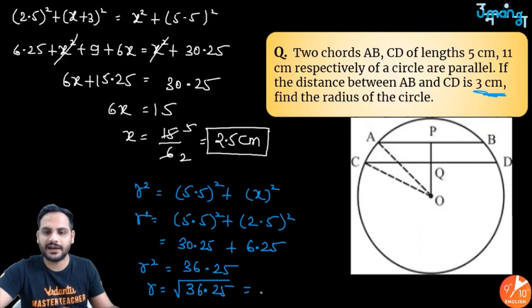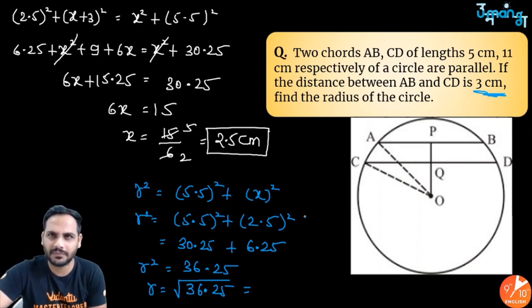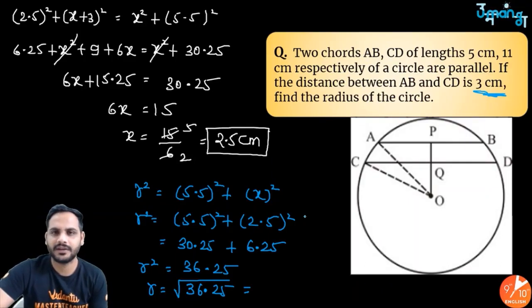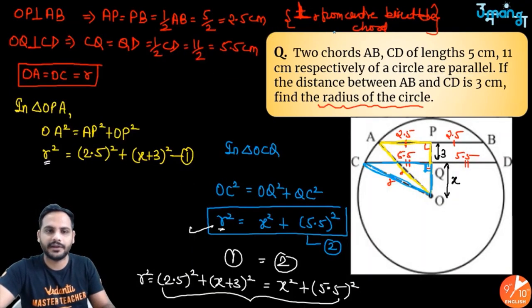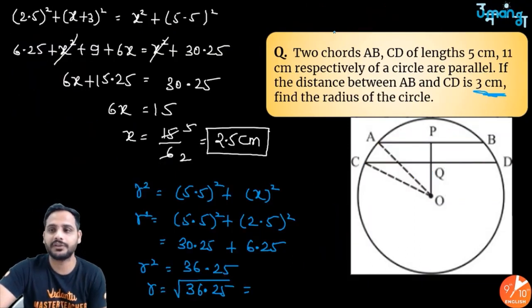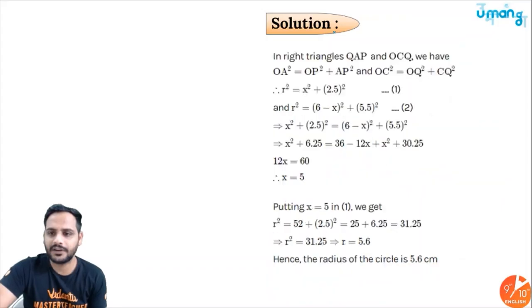So this will be the answer. You can convert it using the long division method. It will be around 6.1 or 6.2, something like that. Less than 6.1, I think. Got it? So this is how you can get your radius R. This is a very good, important question. Don't forget to practice this one. Also, this is from your NCERT; a related question is there in your NCERT as well. Let's go for the next question.